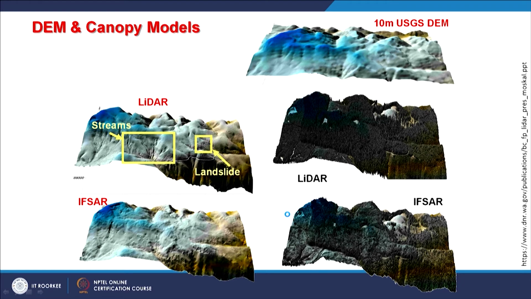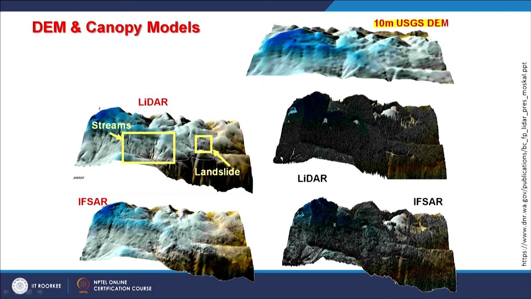Now, a few examples of digital elevation models are shown here based on radar, with comparison to InSAR or IFSAR. If I start with the top right, that is the 10 meter USGS digital elevation model. Though this digital elevation model is not available at global scale, we can still use this figure for part of the US.